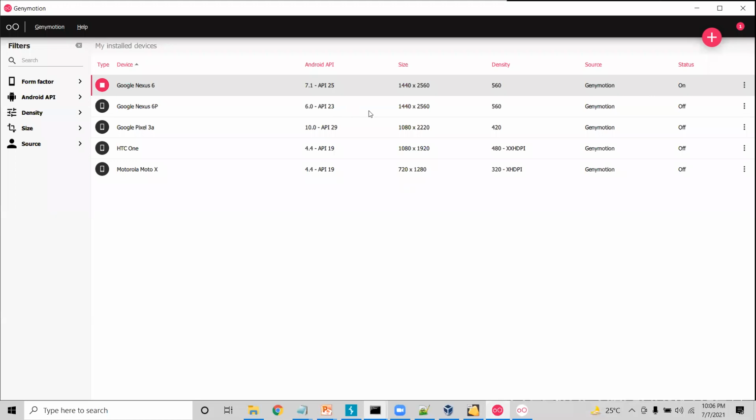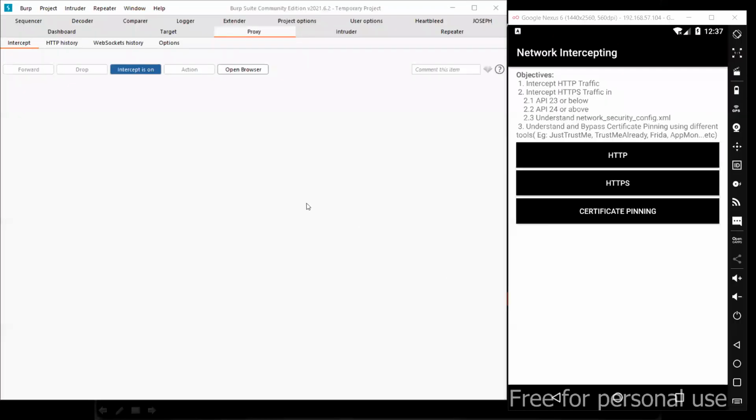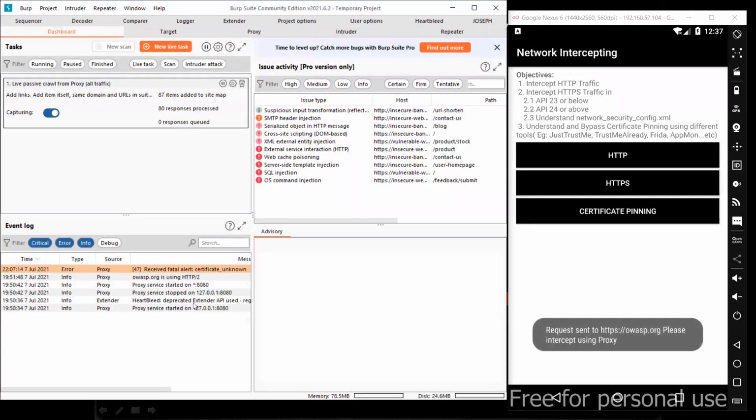Because we are running on 6.7.1, it will not work. I will tell you why it is not working as well. If we run this particular script on the 6.0 device, it will definitely work. But here it is not working. We were even unable to intercept the HTTPS traffic. See here, when I click on this HTTPS traffic, we were unable to intercept the traffic.